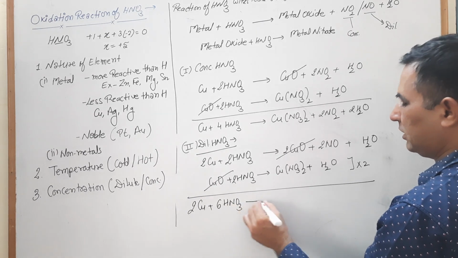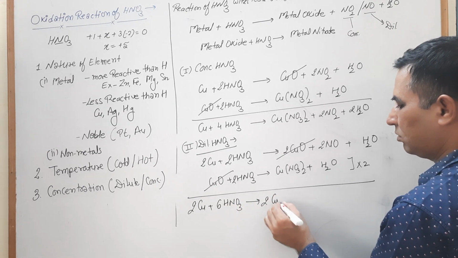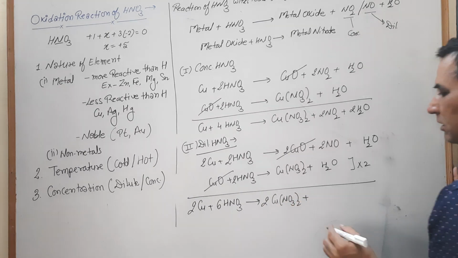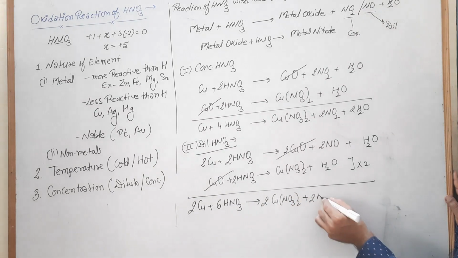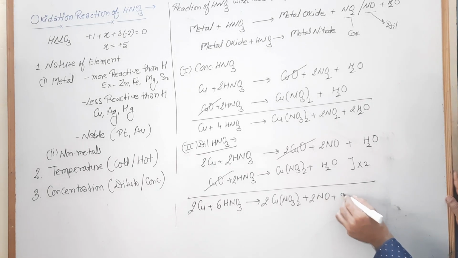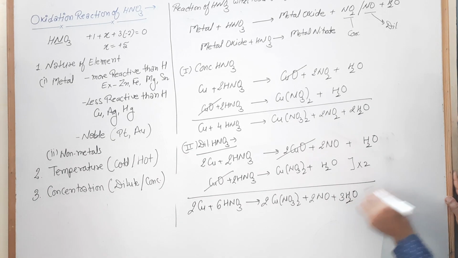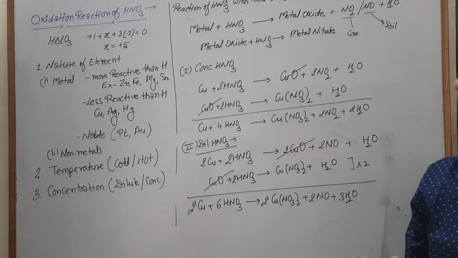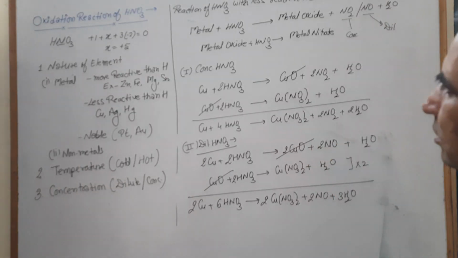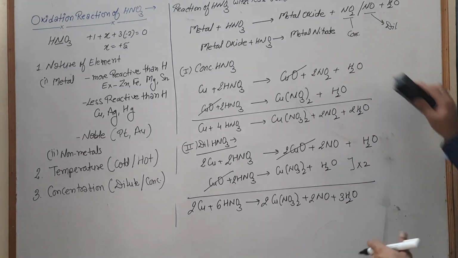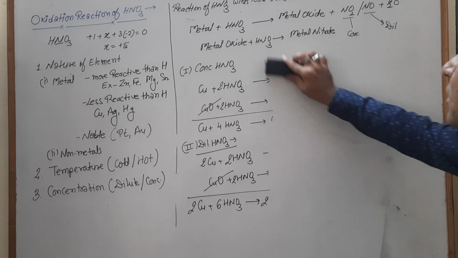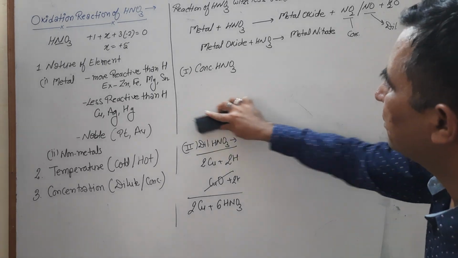Those are converted into copper nitrate plus 2 NO plus 4 H2O. You can write this equation like this, or we have another method to write down these reactions. The other method, now I tell you which one is that.